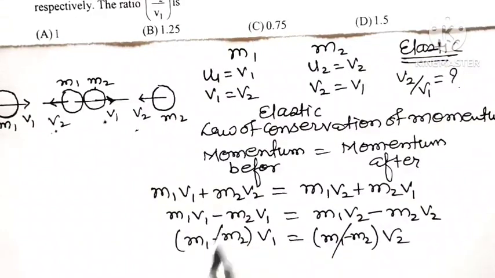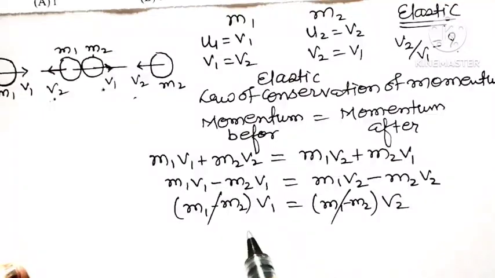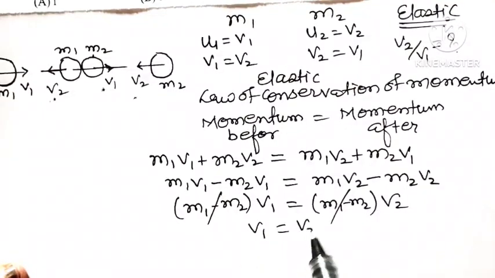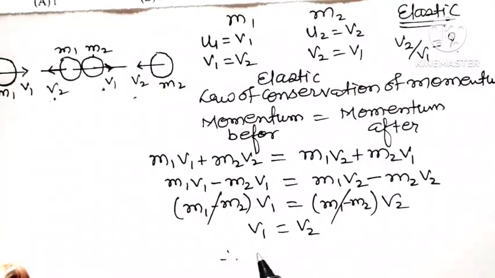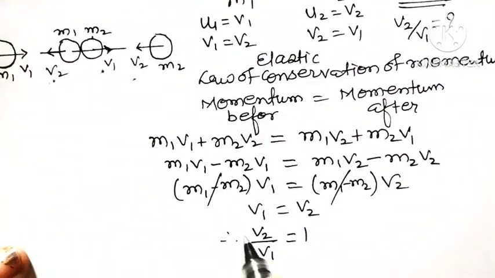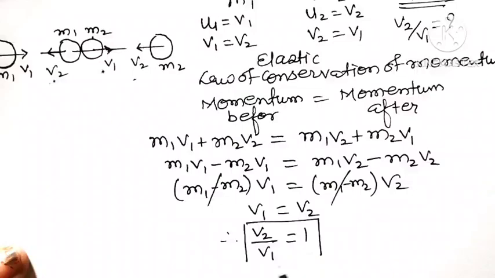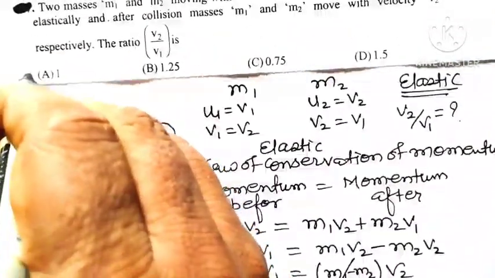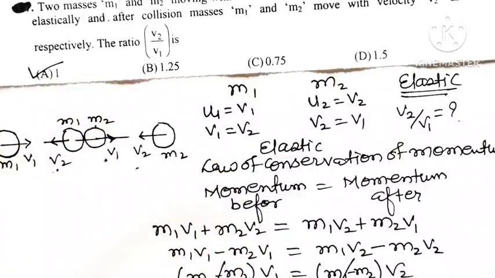So m1 minus m2 on both sides gets cancelled and we have v1 is equal to v2. Therefore v2 divided by v1 is equal to 1. So out of the 4 options, option A is 1. So the correct option for this question is option A.